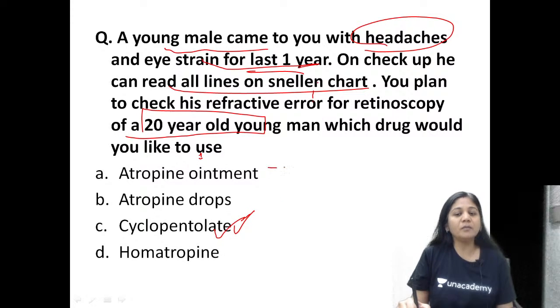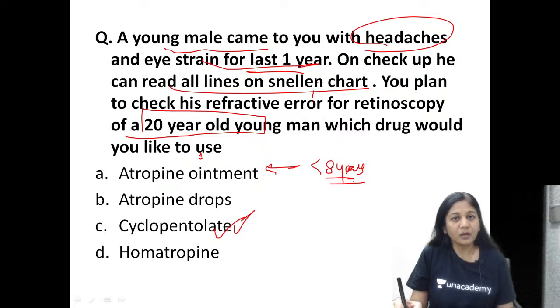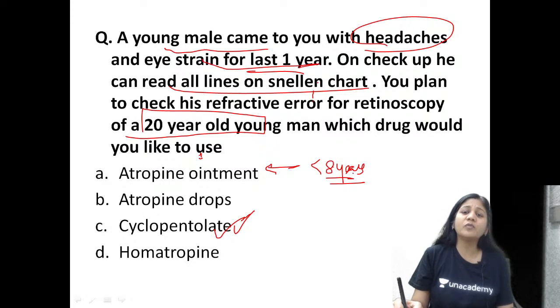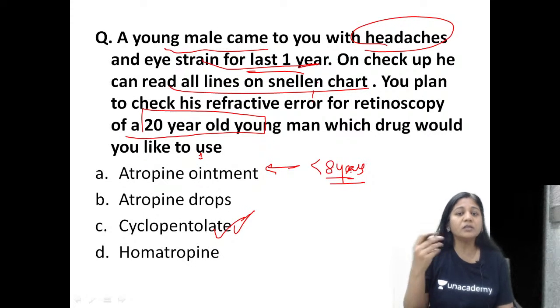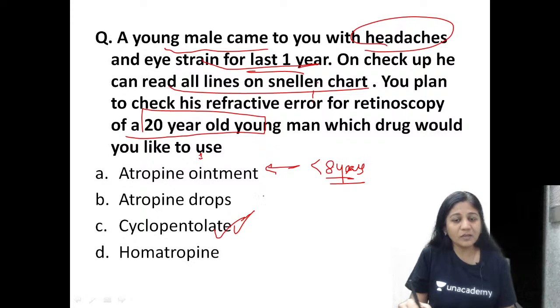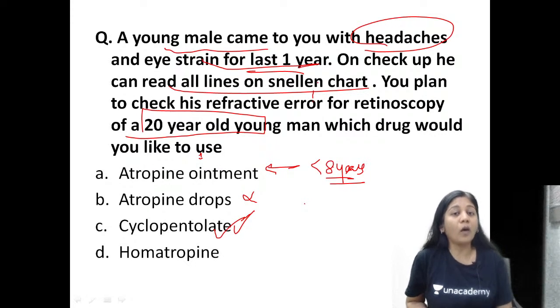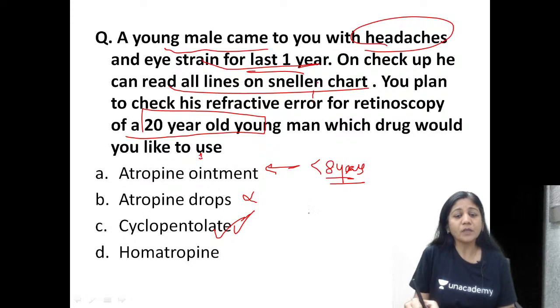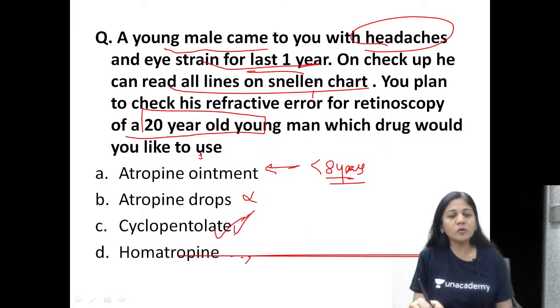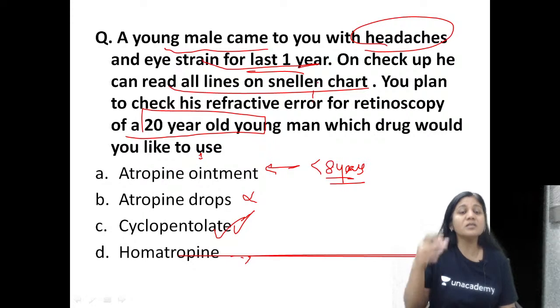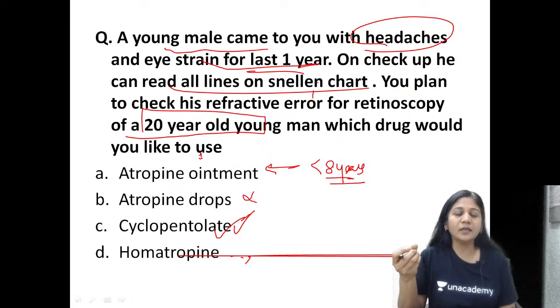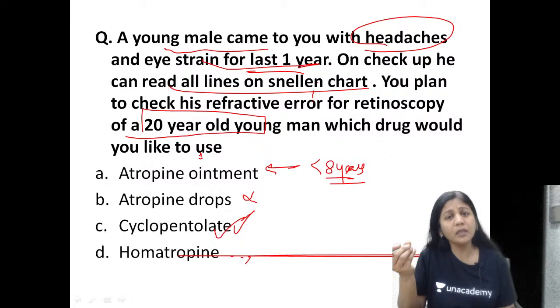Okay, please remember, Atropine ointment will be used when the child is less than 8 years. Okay, preferably when the child is less than 5 years, right? So this will be the cycloplegic of choice. We never take drops because of the systemic side effects. Because there is more systemic absorption by drops, we do not prefer drops, right? What about Homatropine? So Homatropine and cyclopentolate. Cyclopentolate is a better one. So we try to take cyclopentolate. This one would be a better drug as cycloplegia in younger individuals.